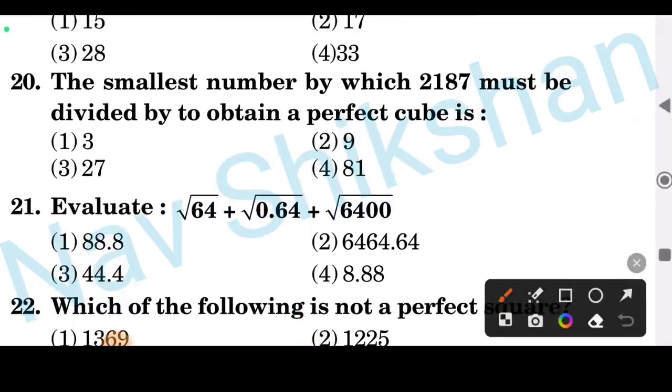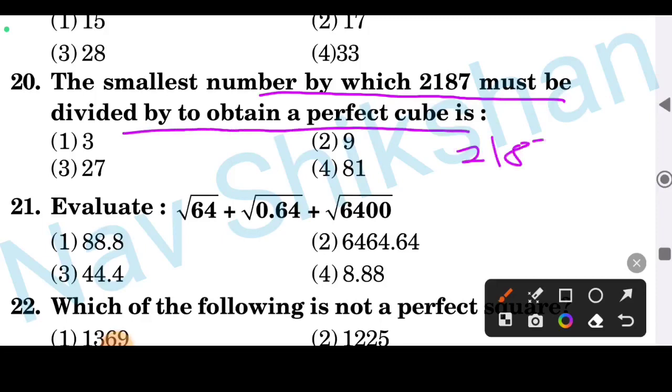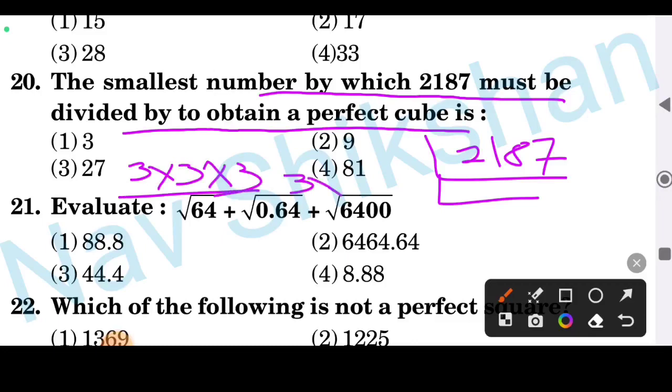Question number 20, the smallest number by which 2187 must be divided to obtain a perfect cube. Just do it like this. Dividing it repeatedly, you will get the factors 3 3 3 3 3 3. So how many groups? You will get the cube root 3. So dividing by 3 will give a perfect cube. So option number 1 is correct here.